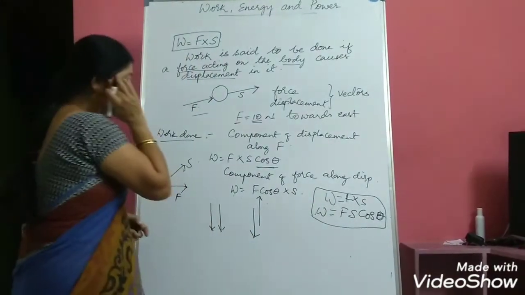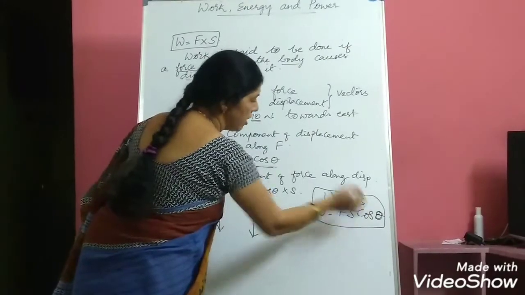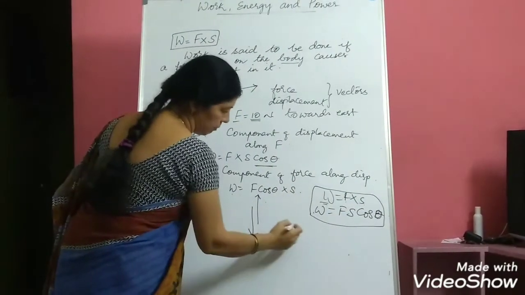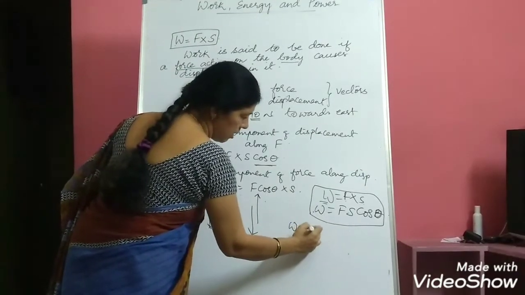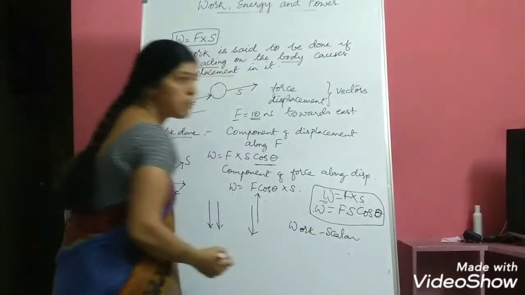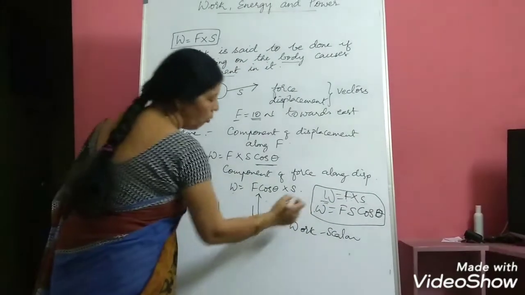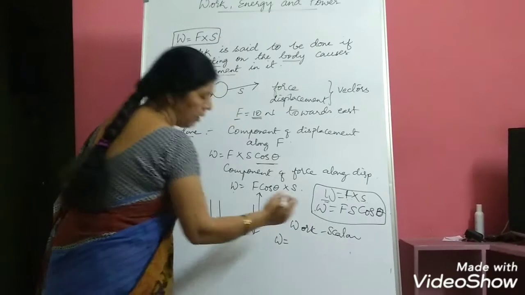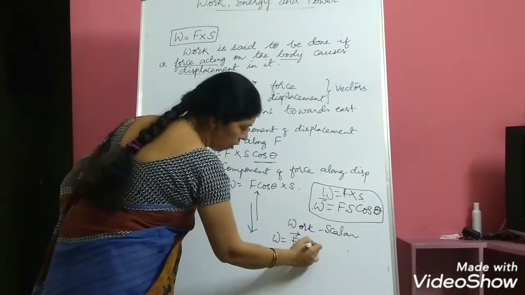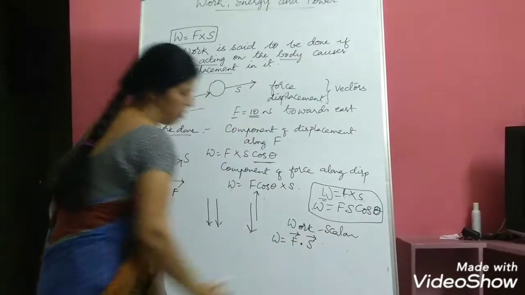Now, as I told you, both force and displacement are vectors, and work done is a scalar. Work done is a scalar, whereas force and displacement are vectors. So, work done is given by the dot product of two vectors.